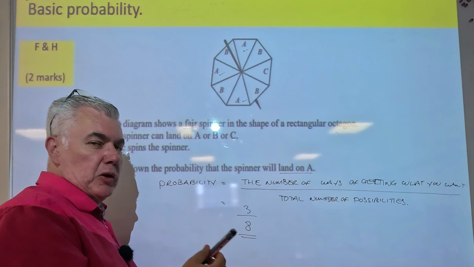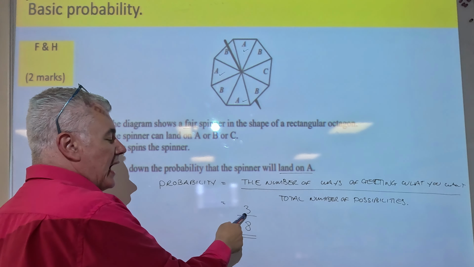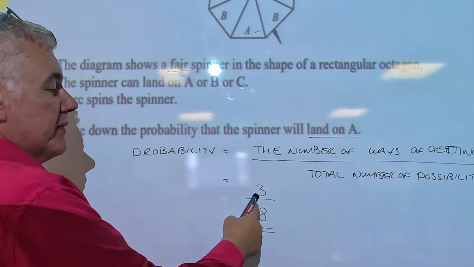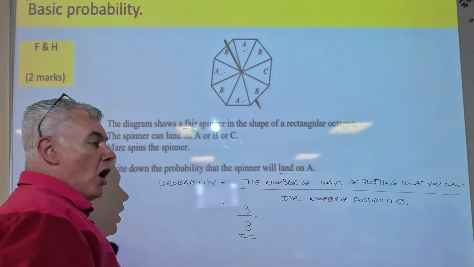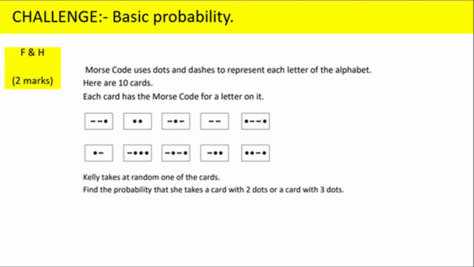It's sometimes helpful on probability questions if you think of 3 out of 8. I've got 3 chances out of 8 of scoring an A. Hope that helps. Here's today's challenge question.